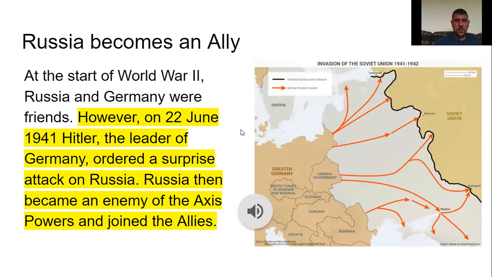Russia became an ally. At the start of World War II, Russia and Germany were friends. However, on 22nd June 1941, Hitler, the leader of Germany, ordered a surprise attack on Russia. Russia then became an enemy of the Axis powers and joined the Allies.